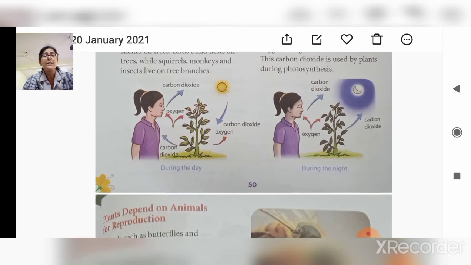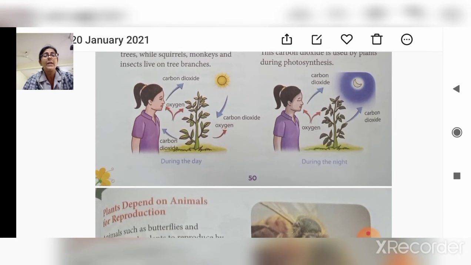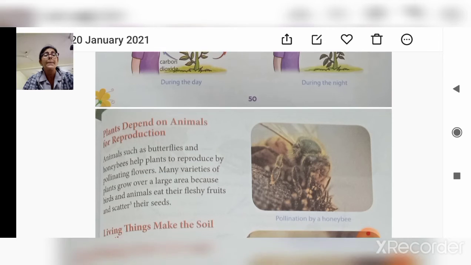Now here you can see the picture of respiration and photosynthesis, right?